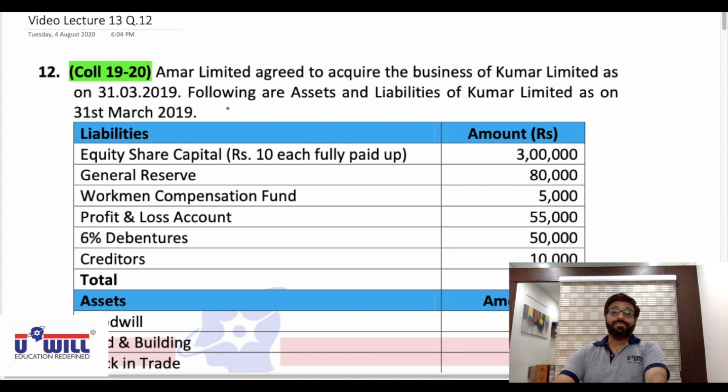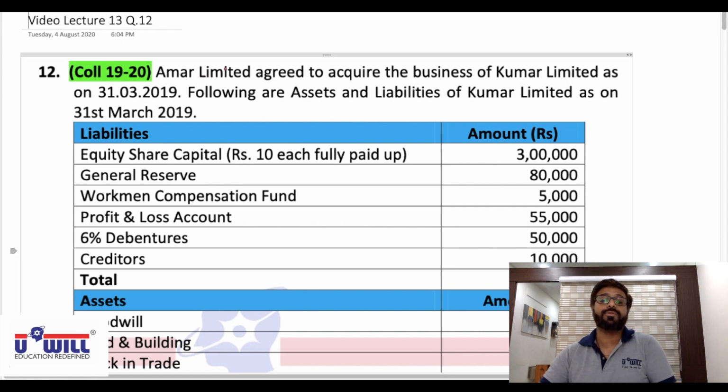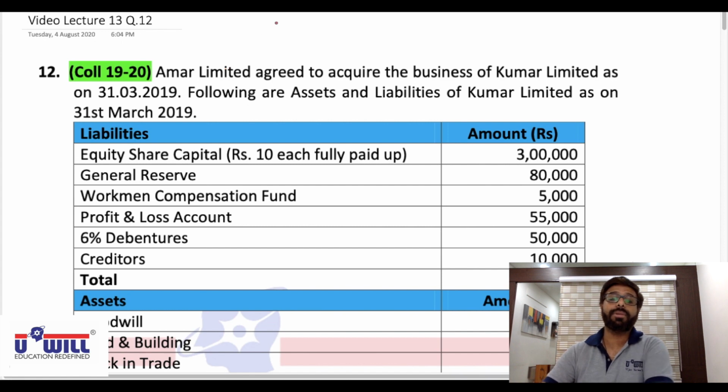Now question 12. Amar Limited agreed to acquire the business of Kumar Limited. Now Amar Limited is acquiring, means you can say that Amar Limited is a transferee company, the purchasing company. And the business of Kumar Limited is acquired, means Kumar is going into liquidation. So that is the transferor company, as on 31st March 2019.